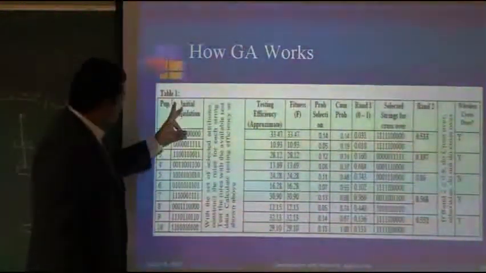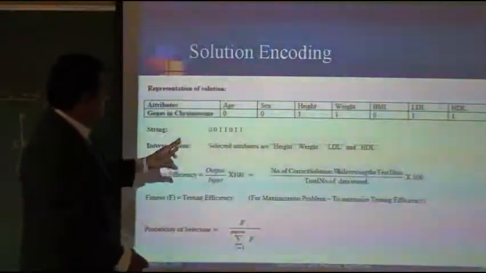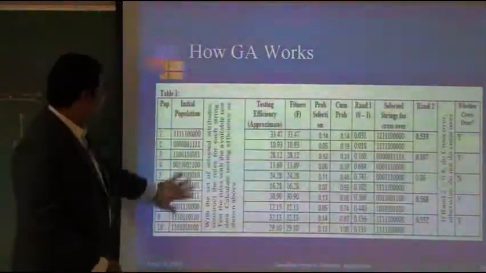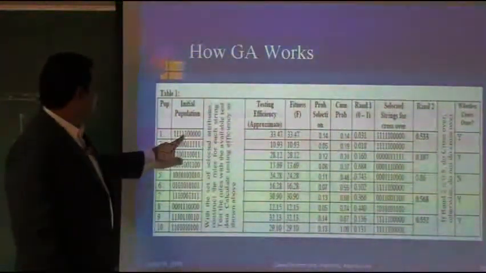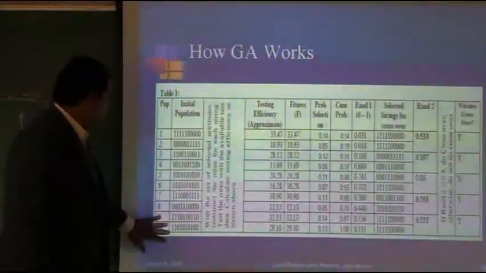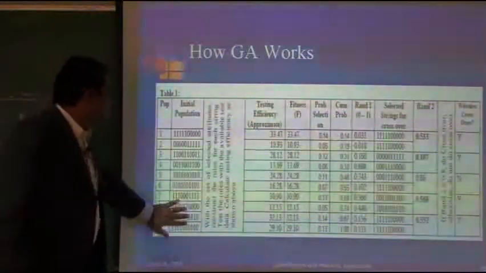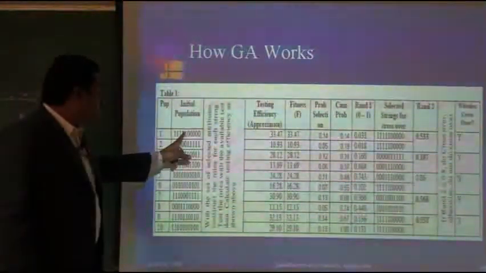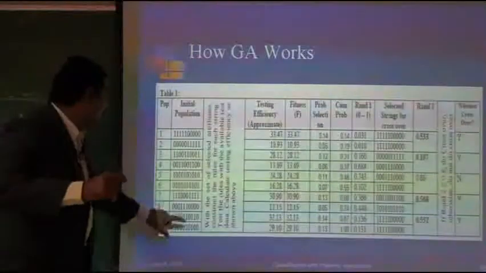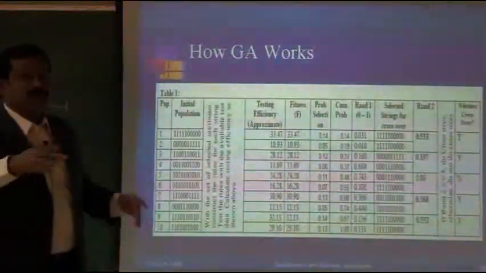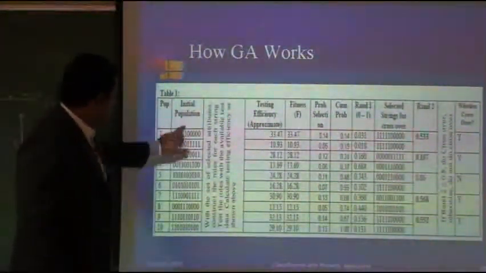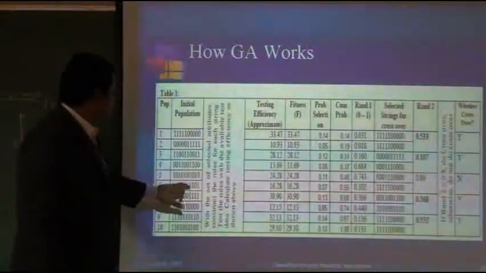We randomly generated these strings; only random generation is used. That is the beauty of this algorithm. Randomly we have generated 10 strings, numbered 1 to 10, and each has 7 bits. These are called the initial population. Each member of the population is a possible solution. Which of these 10 is the optimal solution we may not know; our algorithm is going to find out. Each one is a potential solution.